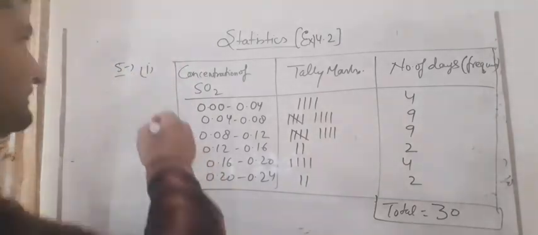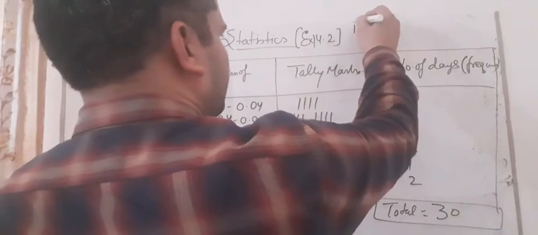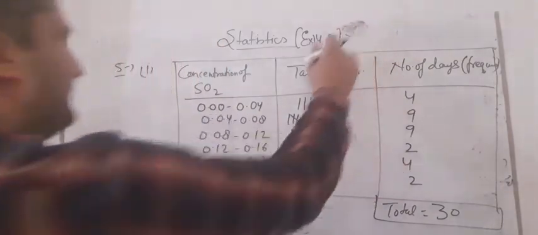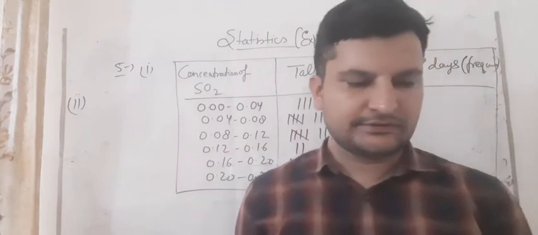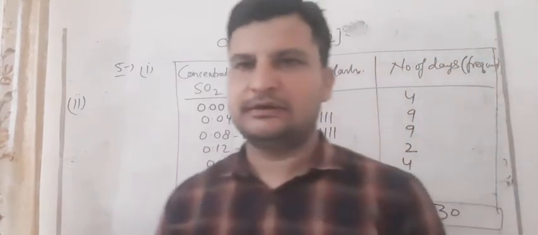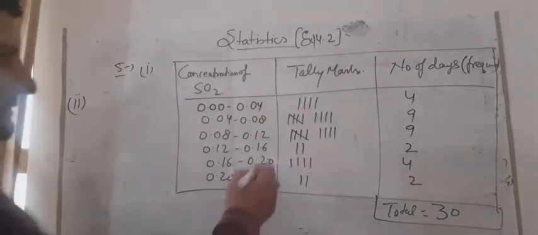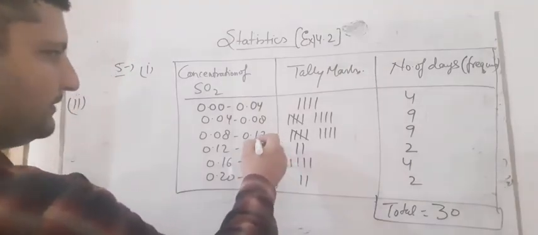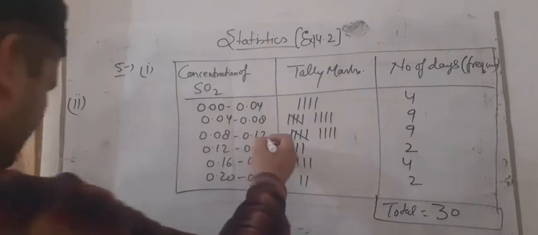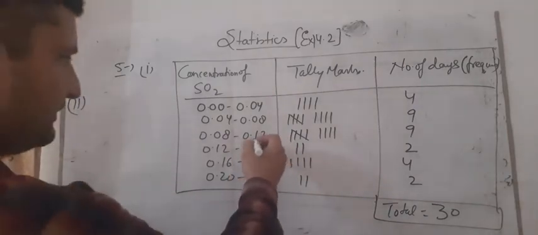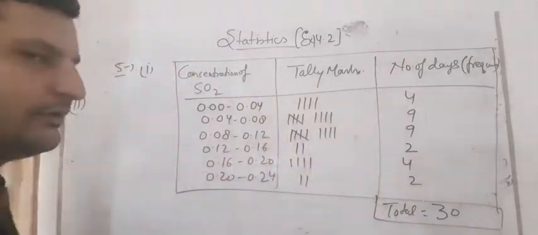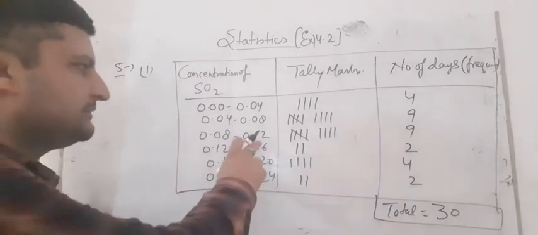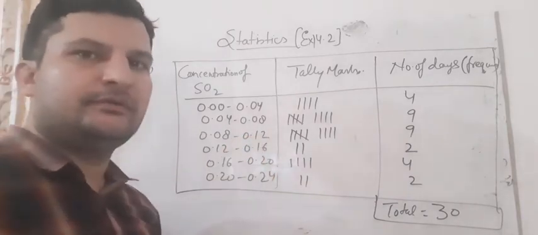Second part is, this was the first part. Second part is, I am writing it here. Second is that for how many days was the concentration of sulfur dioxide more than 0.11 parts. More than 0.11 means it will not include 0.11 there. So more than 0.11 we have to take. I have told you that the maximum is 0.12, so 0.11 will be the last.